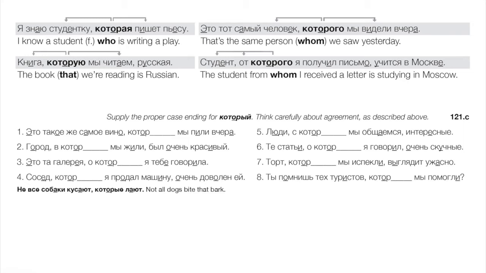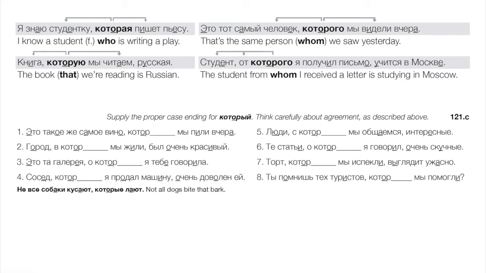4, сосед, so the neighbor, okay, blank, I sold the car. Okay, we have a subject, a verb, a direct object already. It looks like we need an indirect object, right? So here's a case where we really have to analyze a little bit. So the neighbor to whom I sold the car, right? Которому. Сосед, которому я продал машину, очень доволен ей. He's very satisfied with it.